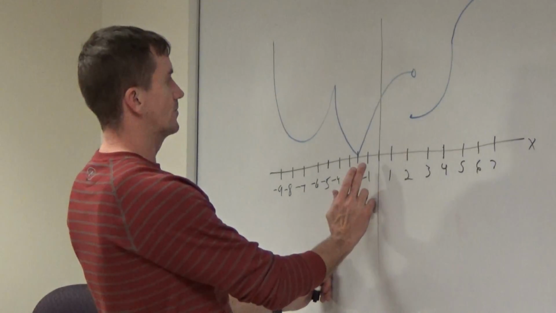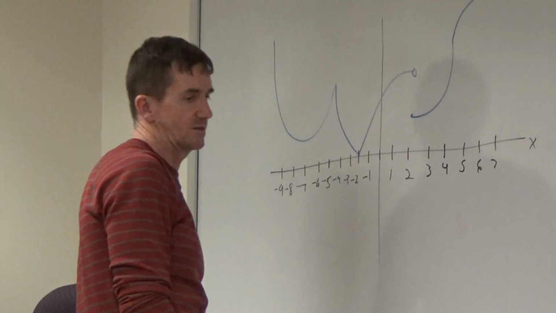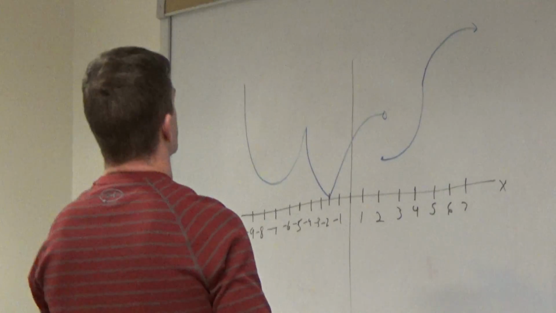We're going to make sure these line up though, because I know you all are already identifying where this function is not differentiable. I'll just call this f of x.